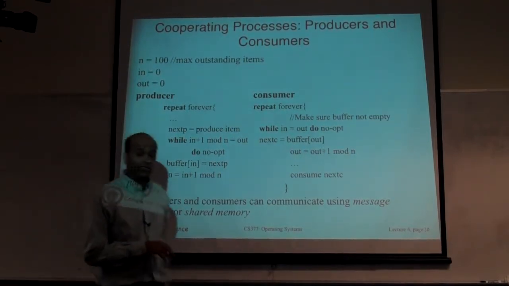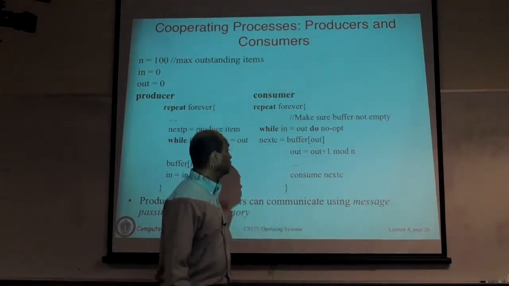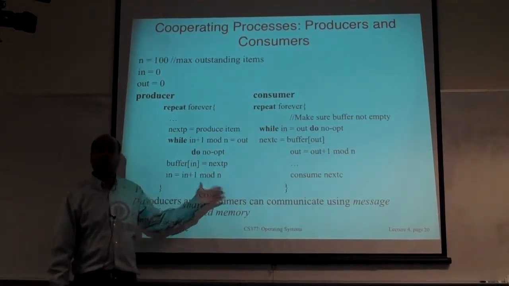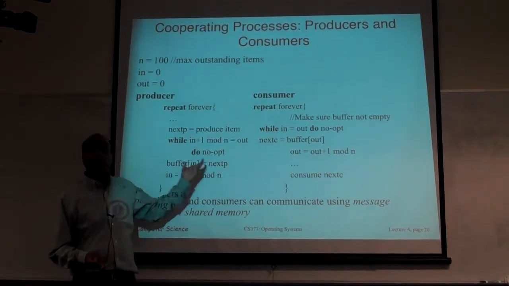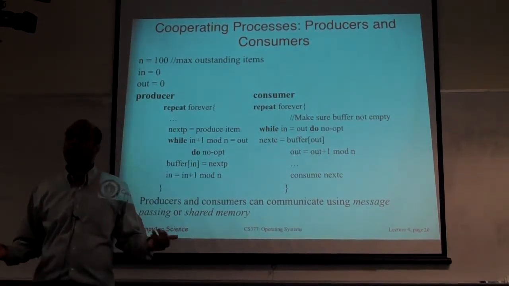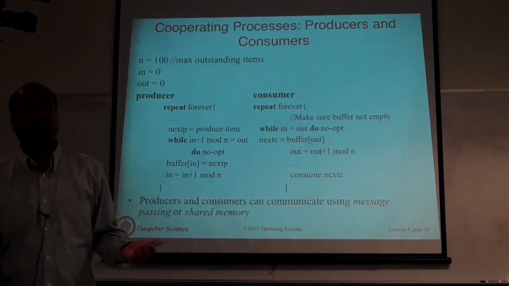Okay. Several things here that I didn't mention. The first is that you have to synchronize. Why do you have to synchronize? You can ask, what is synchronization? What do cooperating processes mean? You want to ensure that producers and consumers work in a way that actually achieves their goals and they don't trample on one another. What does that trampling mean?